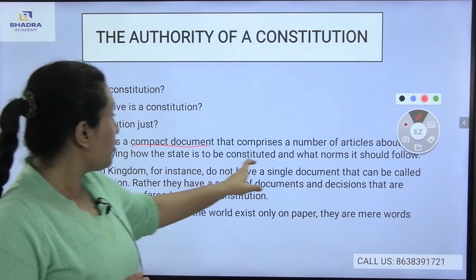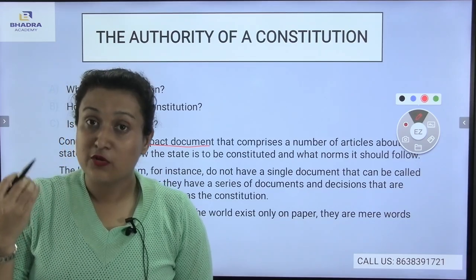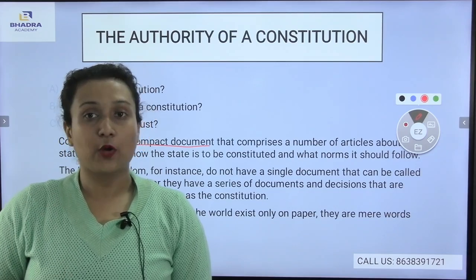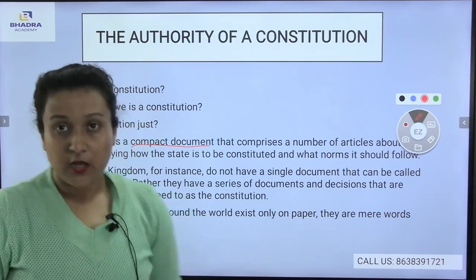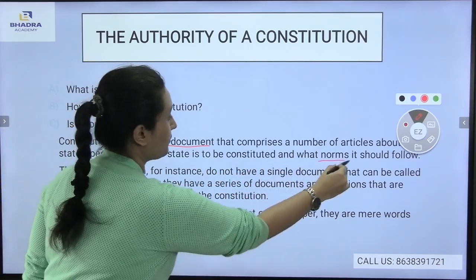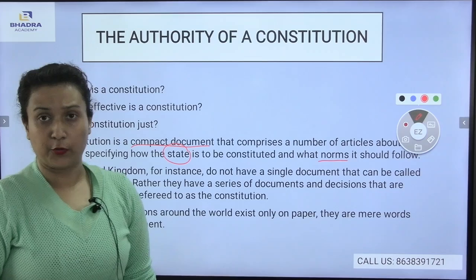Now, how the state is to be constituted and what norms the state should follow, these are all part of a particular specific constitution. You see, a constitution is all about norms, and what the state should follow.